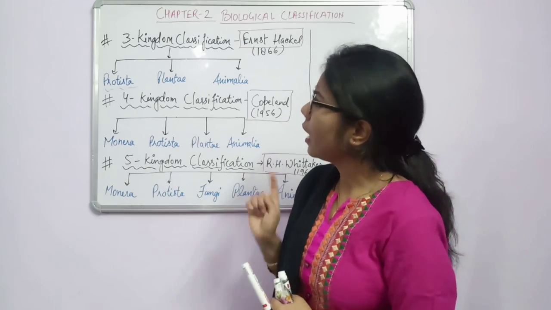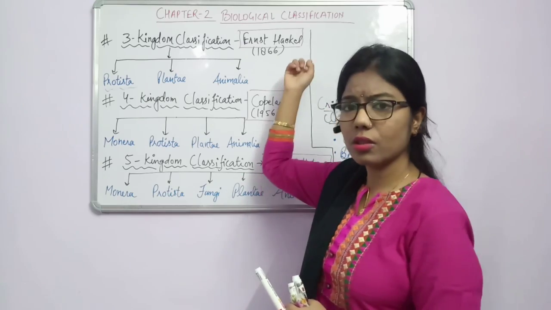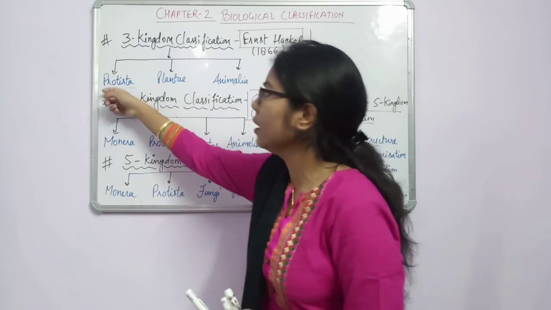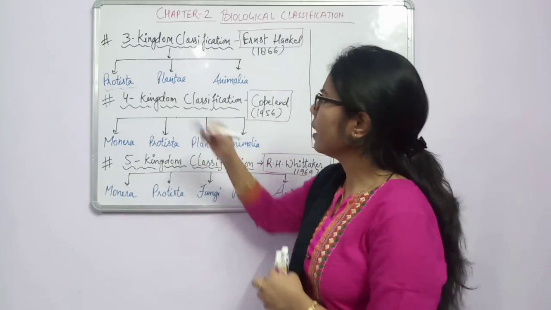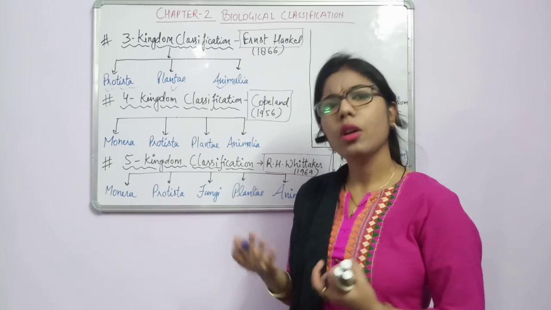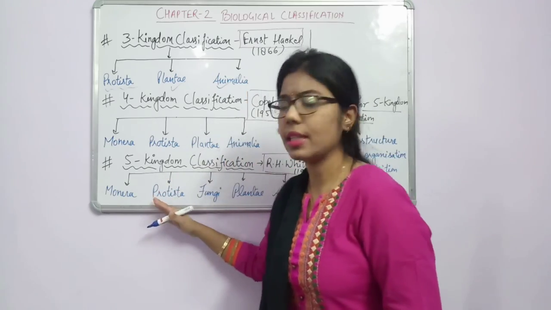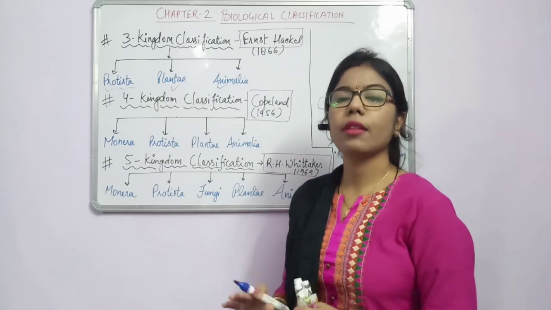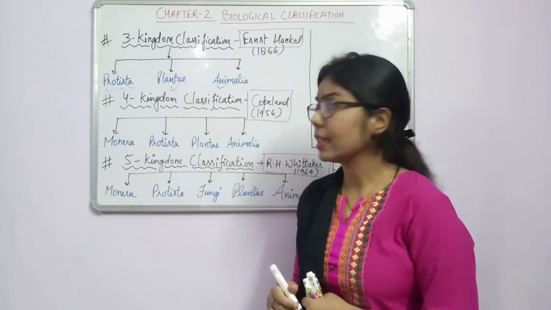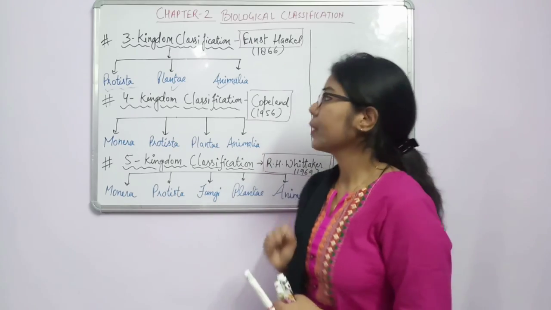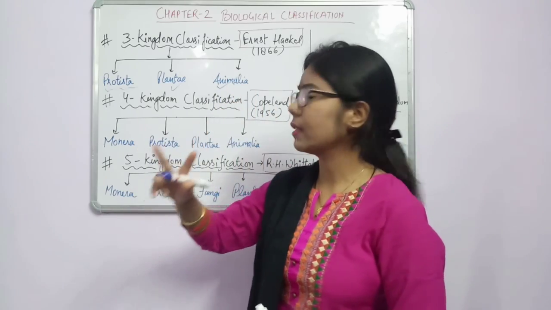Fine. So now he has made one more kingdom which will satisfy the characteristics of Euglena, and all the microorganisms will come here, while the Plantae and Animalia kingdoms will be the constant ones. See, from the two kingdom classification up to the five kingdom classification, Plantae and Animalia will remain the same. Only there will be addition of more kingdoms according to the need. Fine. So here we have done the three kingdom classification. Again, I have said there are some merits as well as some demerits.